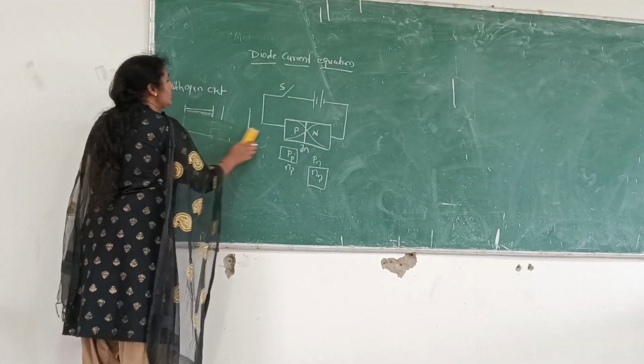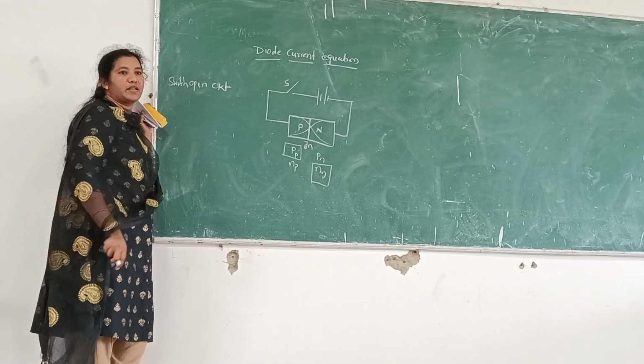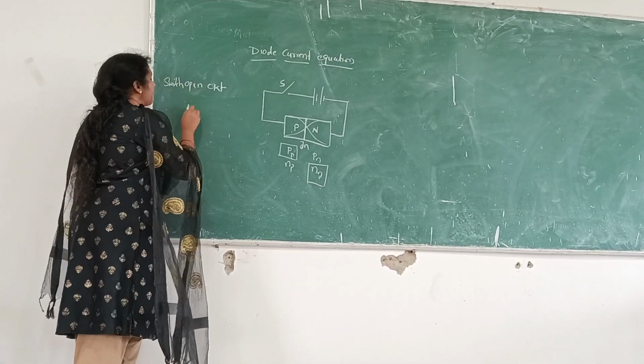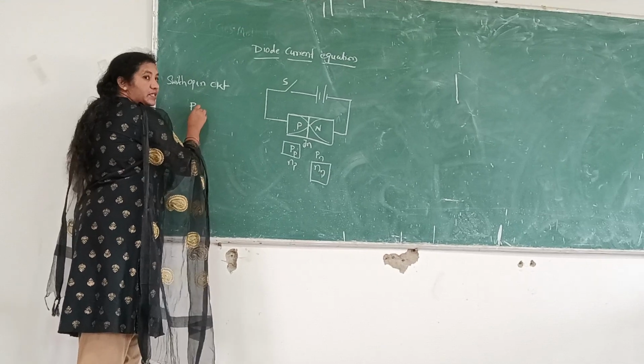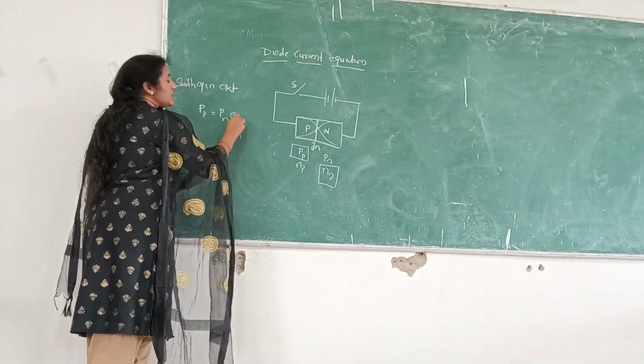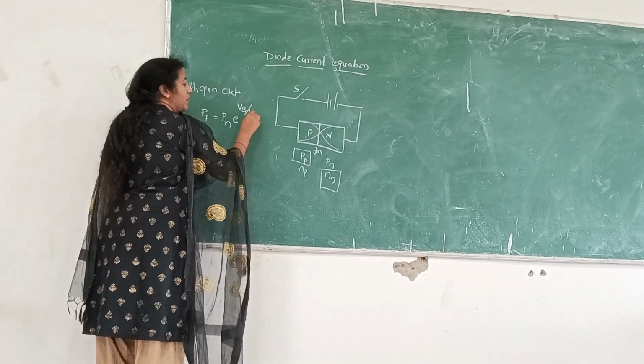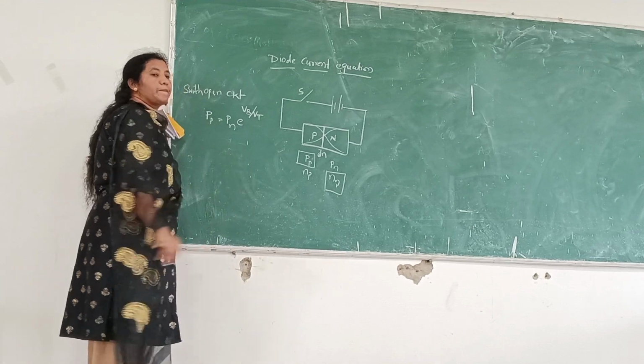So now how to write the equation for this? It is given by the Boltzmann relation. So it is given as holes in the P side is equal to holes in the N side exponentially varying with the barrier potential by the volt equivalent of temperature.